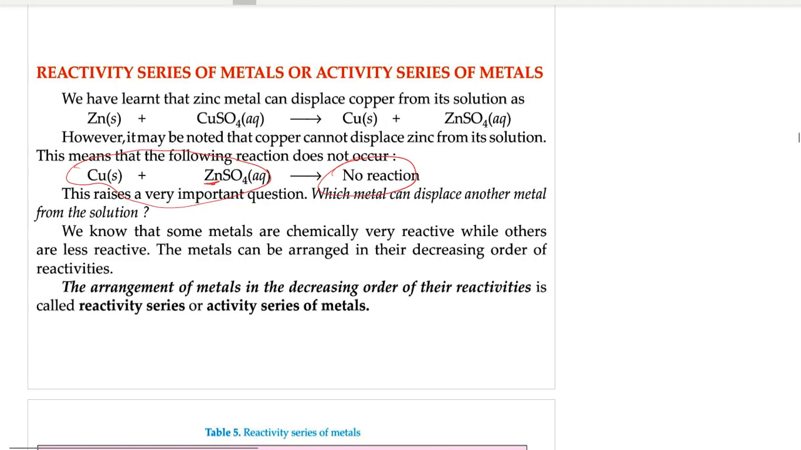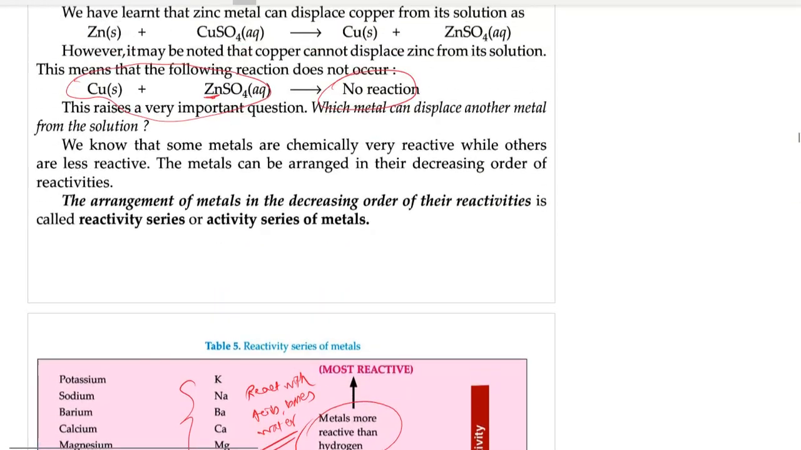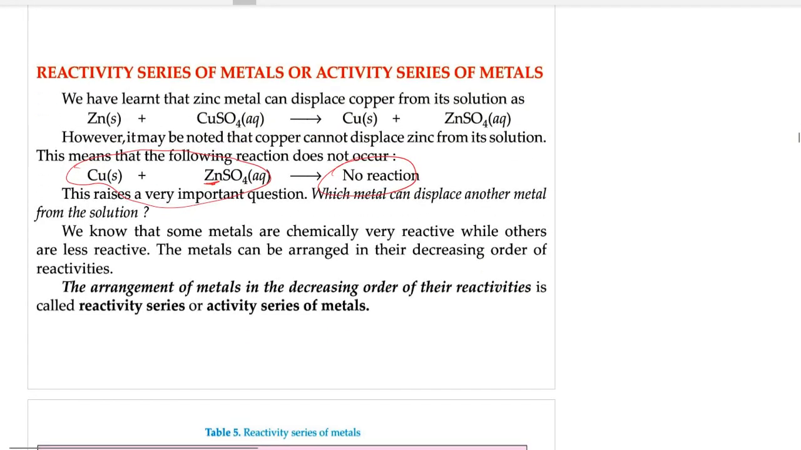Then they have explained the reactivity series of metals, which I have already explained in detail, but one point I want to just go again and explain in detail. If you mix copper with zinc sulfate solution, why there is no reaction? Can you tell me? If you mix copper with zinc sulfate solution, why there is no reaction? There is no reaction because copper cannot displace zinc from its salt solution. Why can't copper displace zinc from its salt solution?